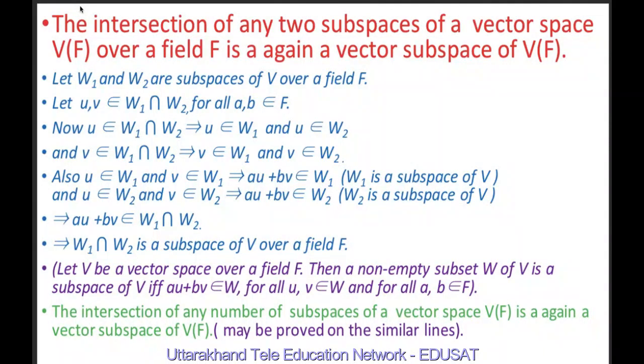Similarly, we may generalize this result for any number of subspaces. The intersection of any number of subspaces of a vector space V over a field F is again a subspace of V over a field F, and it may be proved on similar lines.